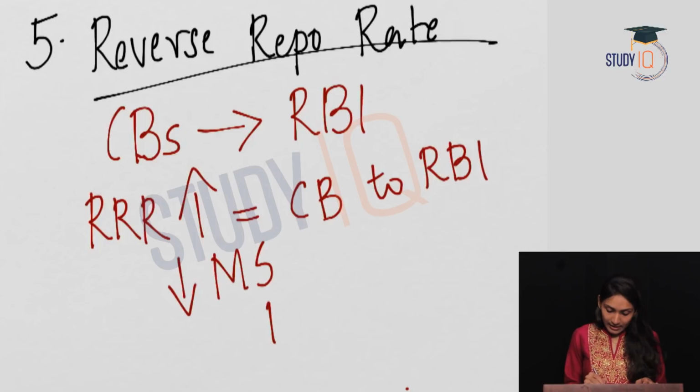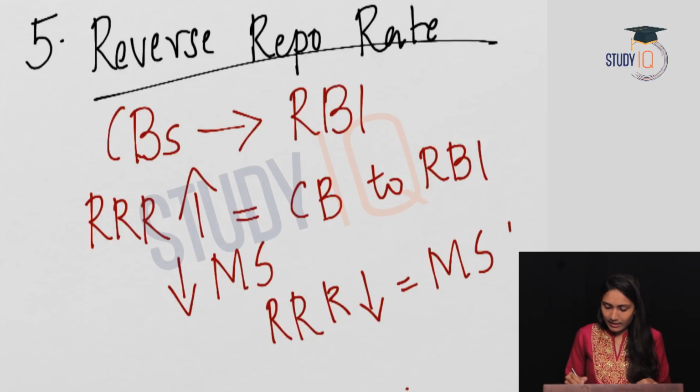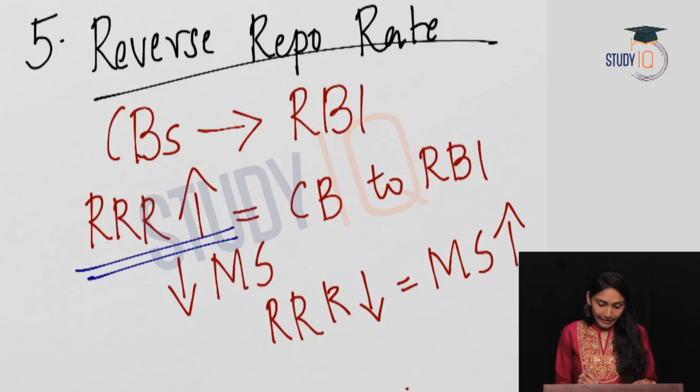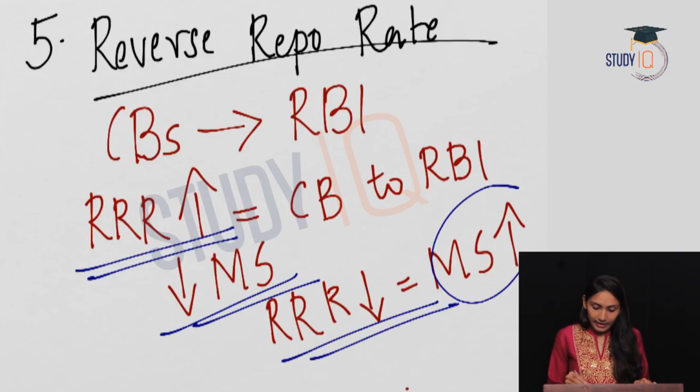And when the reverse repo rate is less, the banks will not be willing to give money to the RBI. Instead, they will lend to the public. So it will increase the money supply in the economy. That means an increased reverse repo rate will decrease the money supply, and a decreased reverse repo rate will increase the money supply in the economy. These 5 monetary policy tools we will be discussing in detail when we learn monetary policy.